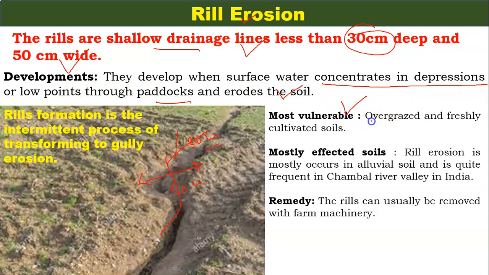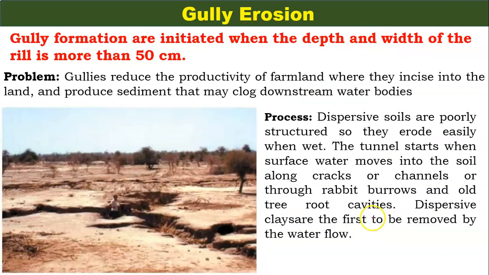Most vulnerable are overgrazed and freshly cultivated soils. Most affected soils: rill erosion mostly occurs in alluvial soil. Alluvial soils are found in big quantity in our country, so we can say that any type of water erosion is very harmful for our country and for our soils. Remedy: the rills can usually be removed with the farm's machinery.